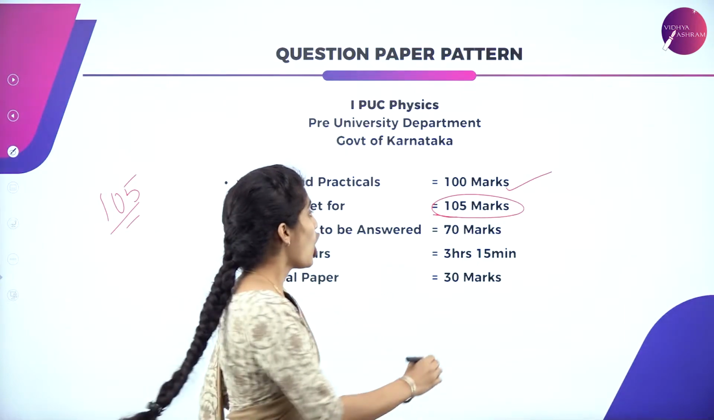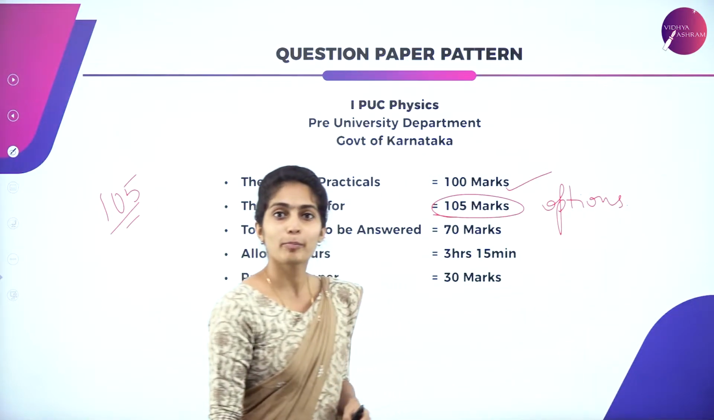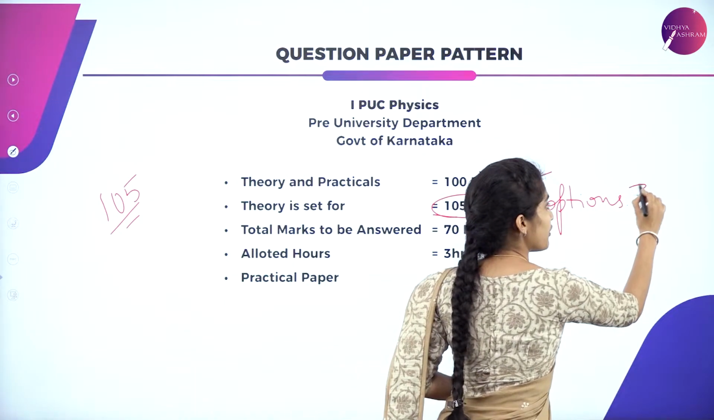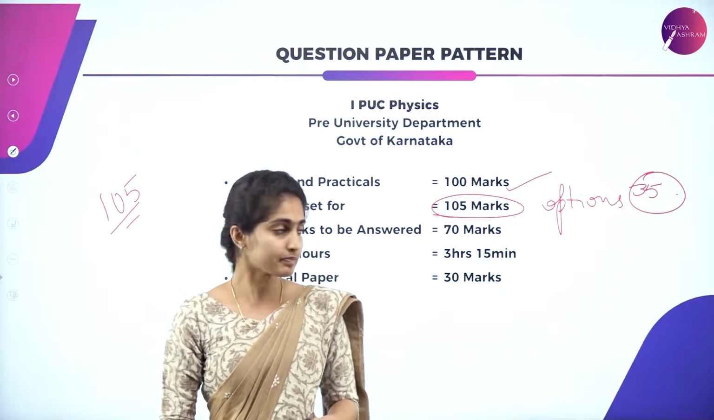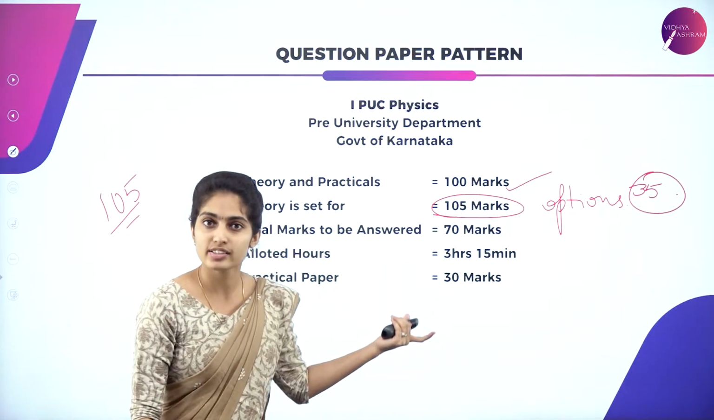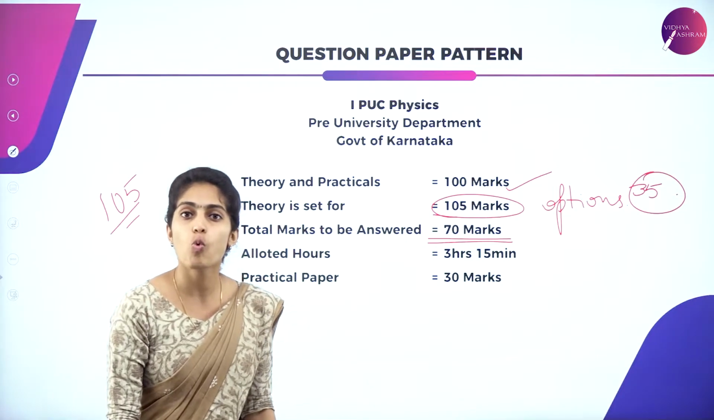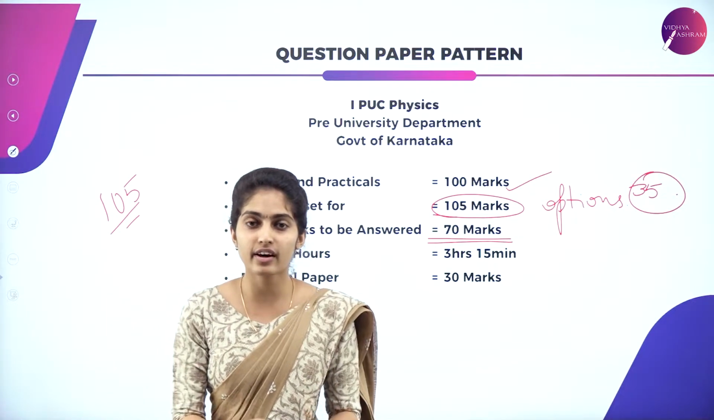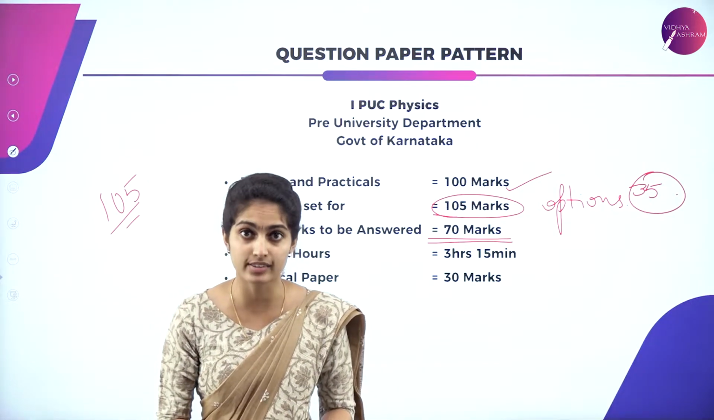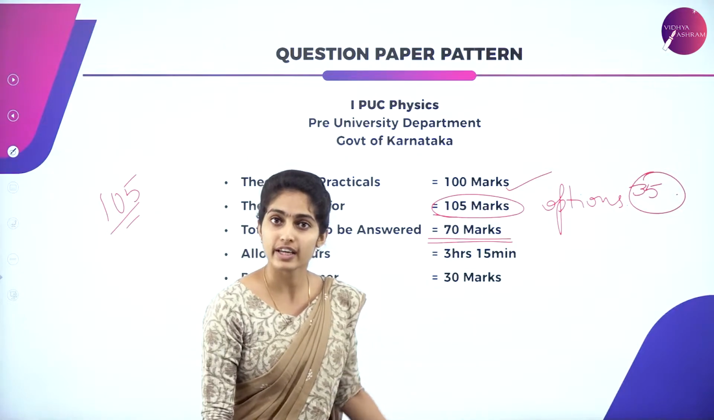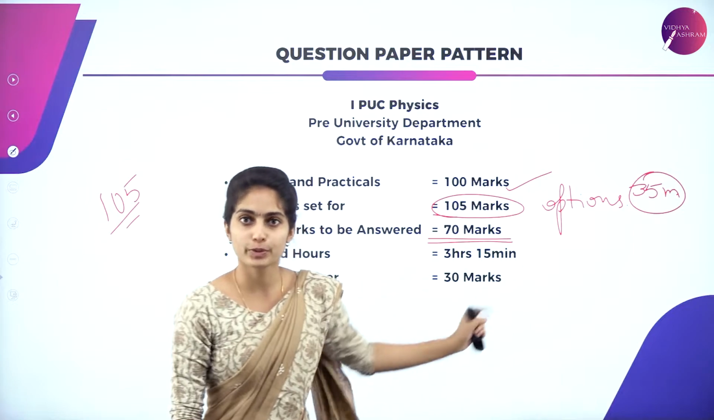Yes, that is optional. So you have got too many options in your paper. That is, 35 marks is optional questions. So in the theory paper, you're writing only for 70 marks out of 105 marks, where the 35 marks is optional.